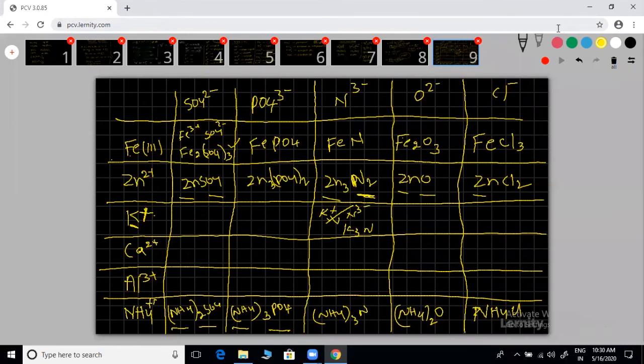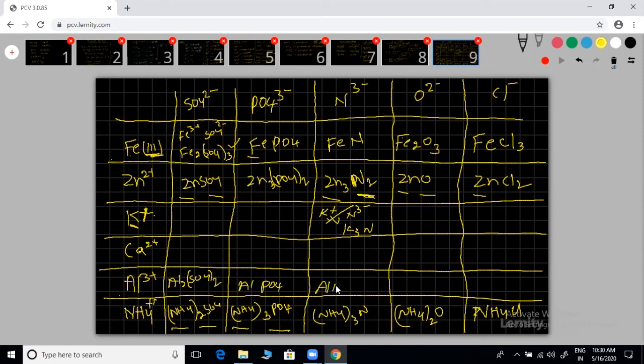For aluminum, you're asking. Aluminum and the first one are the same. Aluminum also 3 plus, Fe also 3 plus. All forms, in place of iron, keep aluminum. That's your answer. Aluminum sulfate, Al2(SO4)3, SO4 taken thrice. In place of iron, keep aluminum because both charges are the same, 3 and 3. So similar, all. Aluminum phosphate, AlPO4.